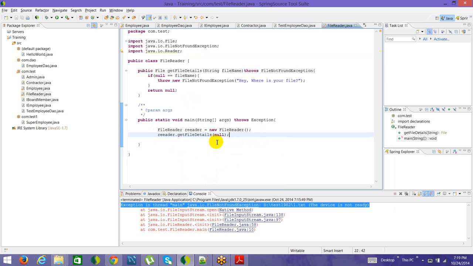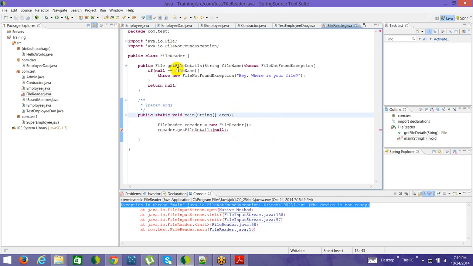So here if I pass null, and this is not the actual definition of the main method. If I do it like this, see, this gives an error, and here I'm not using any of the Java inbuilt stuff. I'm just using my own method, get file details. Until now it has not even tried to open the particular file. So why is this giving an error? Because this is a way in which we throw the error.